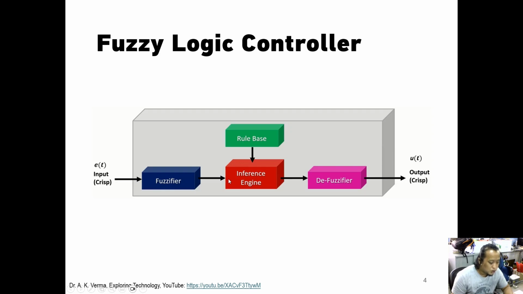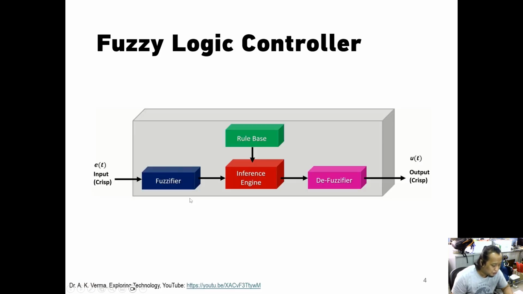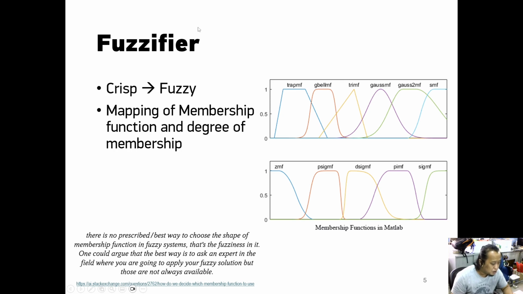To have the output, we have to input it to the defuzzifier first before we have an output u of t. So that's the block diagram of the fuzzy logic controller. And this is the fuzzifier. The fuzzifier makes the crisp input fuzzy.